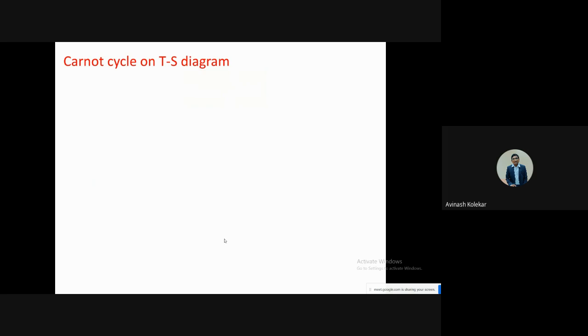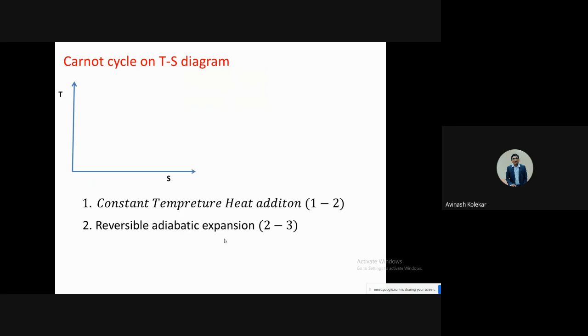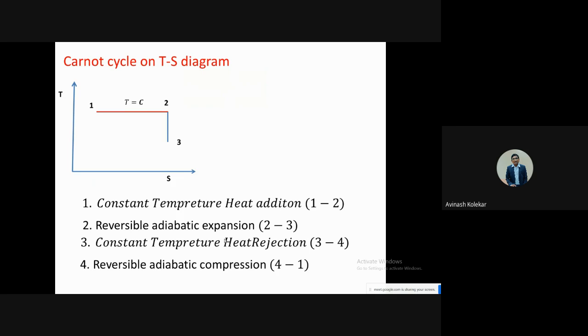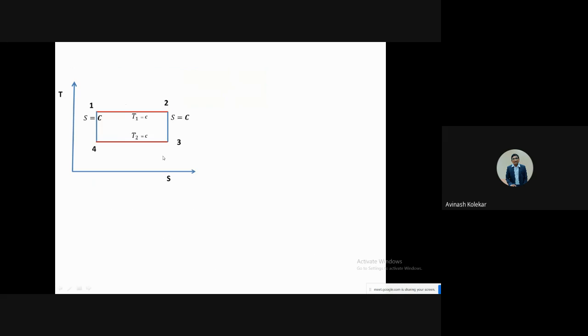Now, next point. If you want to plot the Carnot cycle, then that Carnot cycle will be a rectangle here, because reversible adiabatic processes are constant entropy processes, and those can be straight lines on the TS diagram, because entropy is not changing. You should remember, reversible adiabatic processes are isentropic processes, and if you want to draw isentropic processes on the TS diagram, then those will be vertical lines. So the Carnot cycle on the TS diagram will be like this.